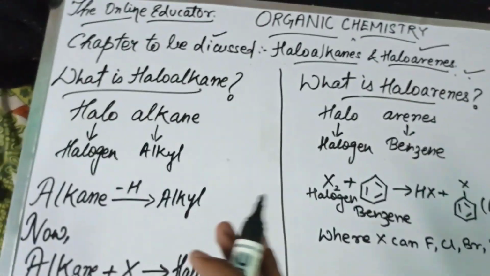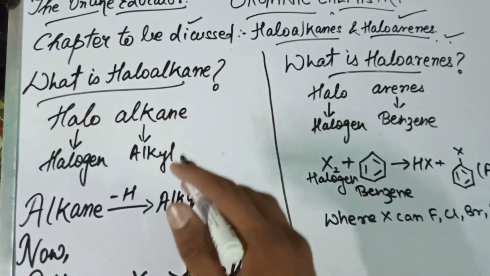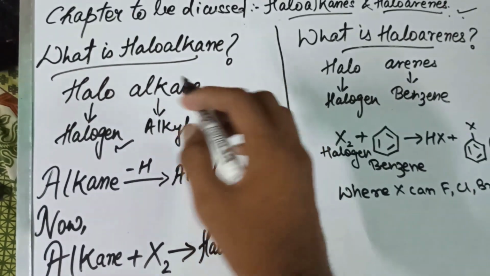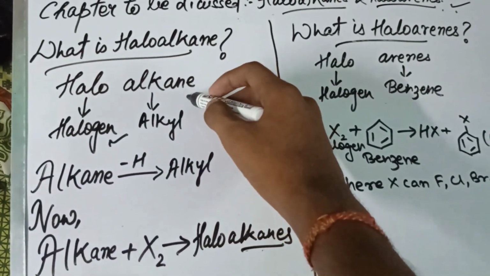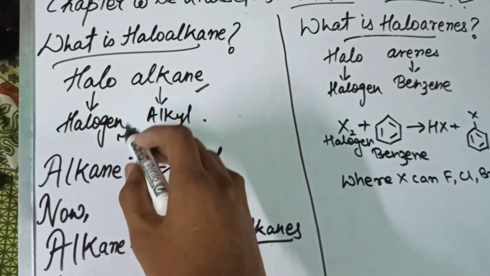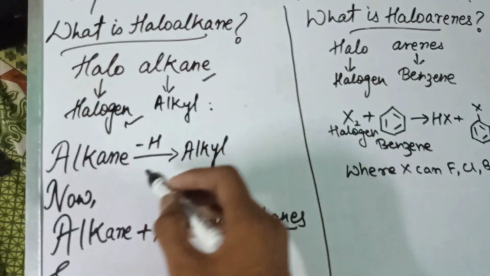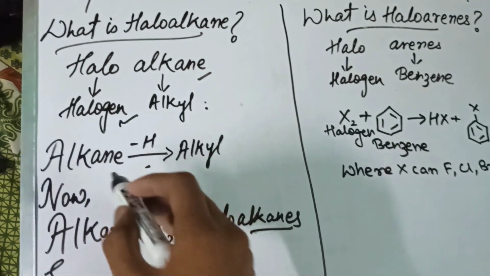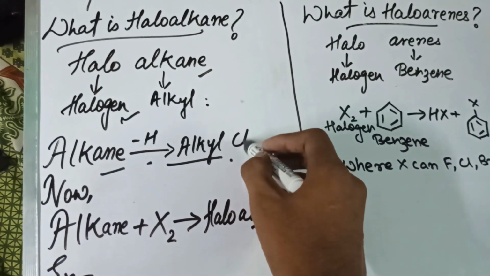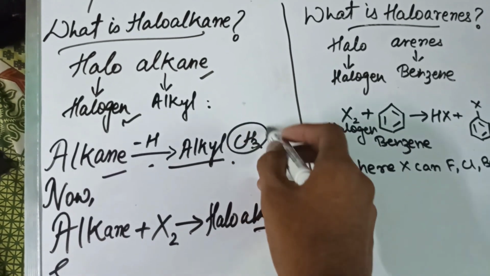So, first, we'll be knowing what a haloalkane is. Halo means halogen, a halogen-containing compound. Alkane means the alkyl which will be having the halogen. Alkyl is basically what we get when one hydrogen is removed, so from alkane we get alkyl. For example, CH3 is an alkyl.